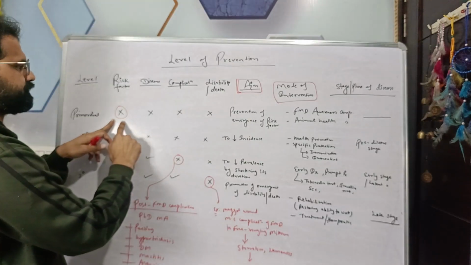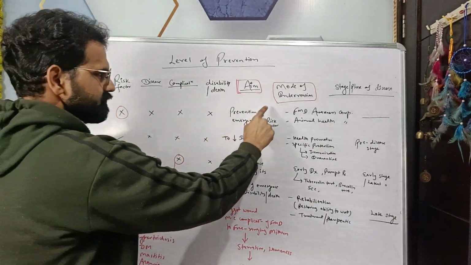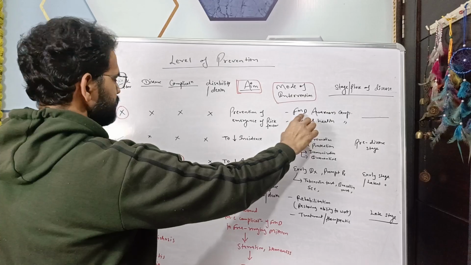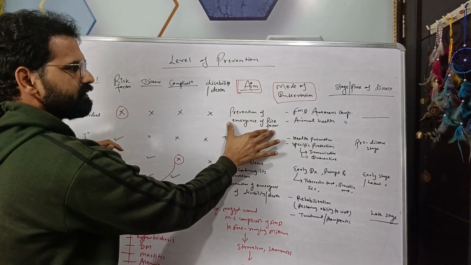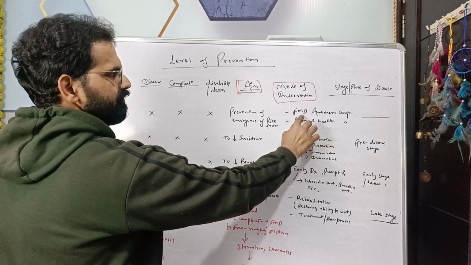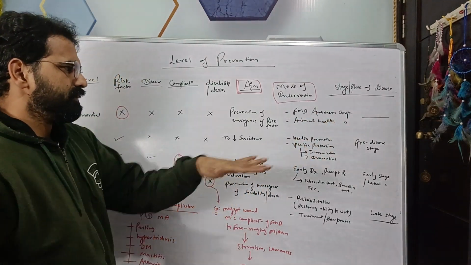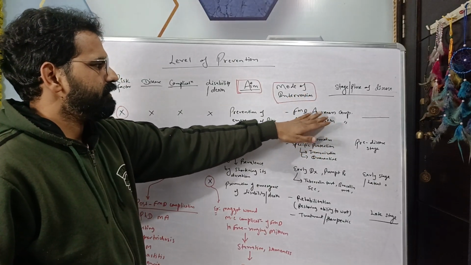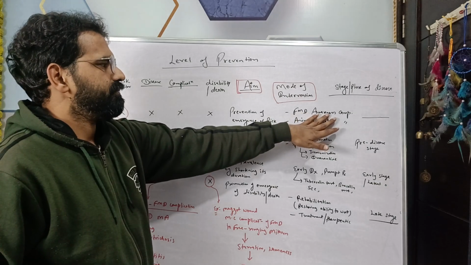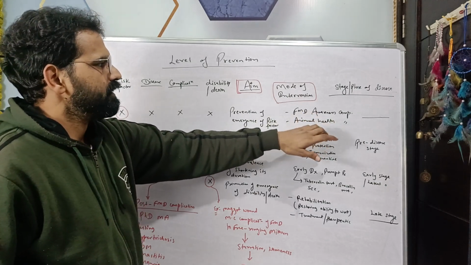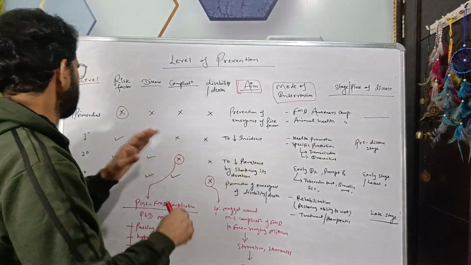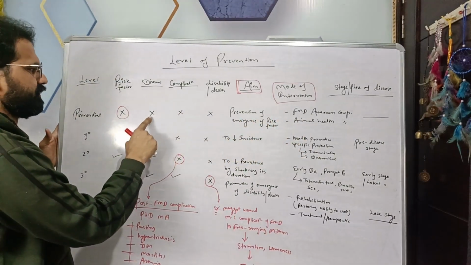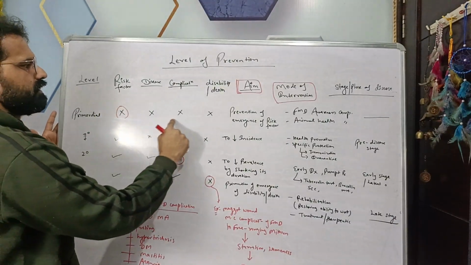This is the aim. So for example, in case of FMD, we can stop the emergence of the risk factors with the help of FMD awareness camp and animal health camp, where we educate the farmers about the FMD through the awareness camp. So stage of disease, because there is no disease, we cannot classify this as a stage of disease. So everything is absent here.